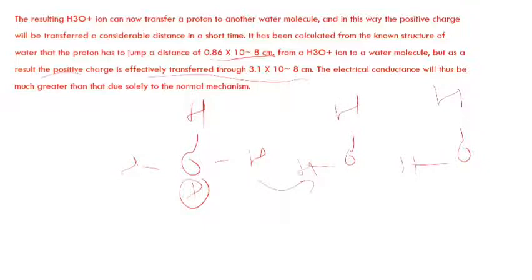From this H3O plus it moves to H2O, then another H2O, then another. In this way H plus is transferred from one water molecule to another. This leads to the abnormal ion conductance of the H plus in water.